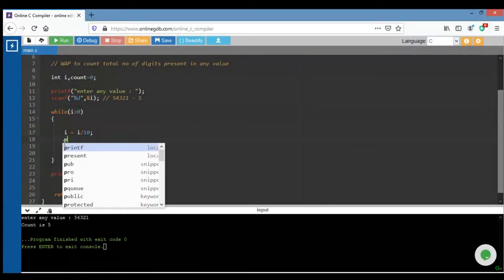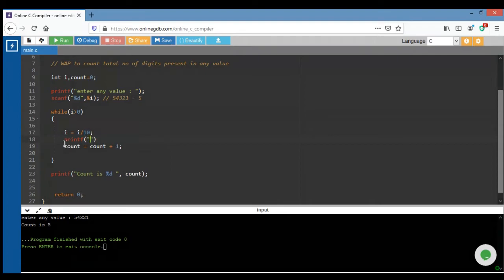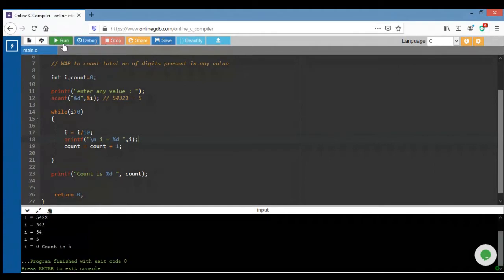If you want to check the output, we can use printf("\n I equals %d") and just print the value of I. With the help of that we are able to debug the code.